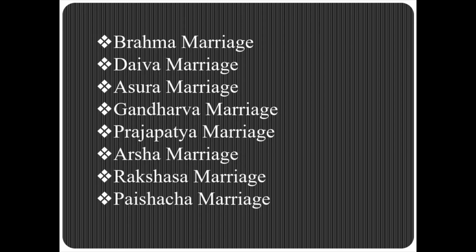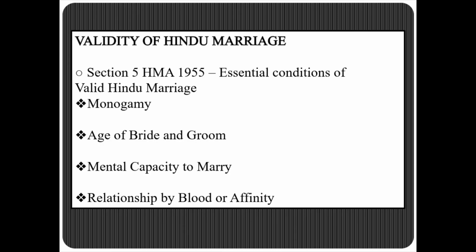Those students who have been pursuing BA LLB must have read these kinds of marriage in their sociology. Now, coming to the validity of Hindu marriage, under Section 5 of the Hindu Marriage Act, there are a few essential conditions of a valid Hindu marriage. A Hindu marriage may be solemnized between any two Hindus if the following conditions are fulfilled. First, neither party has a spouse living at the time of the marriage. That is, the marriage must be monogamous and should not be bigamous or polygamous.